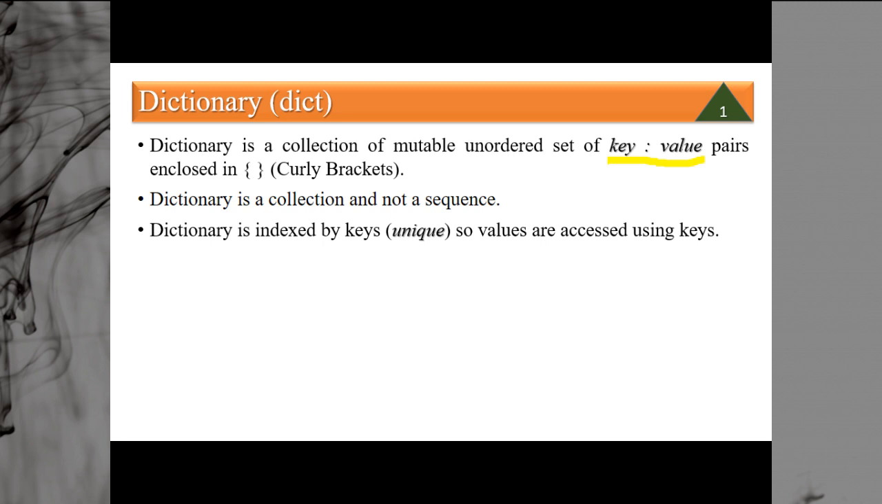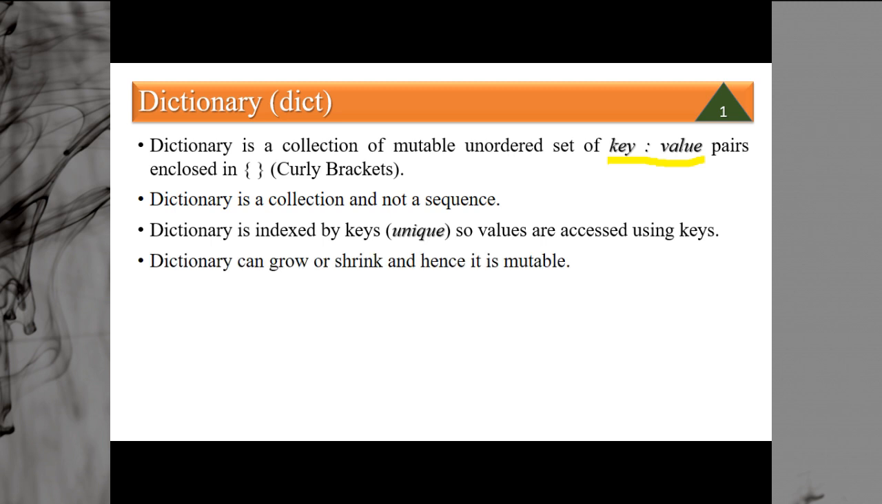A dictionary is indexed by the keys. The key can be anything. It can be a number, it can be a string, it can even be a fractional number. Whenever you want to access the value in a key value pair, you have to refer to the key, and with respect to the corresponding key, the value that has been stored is accessed by the program.